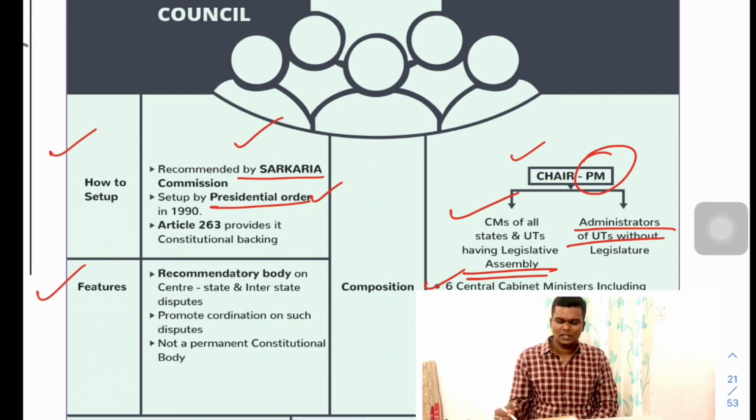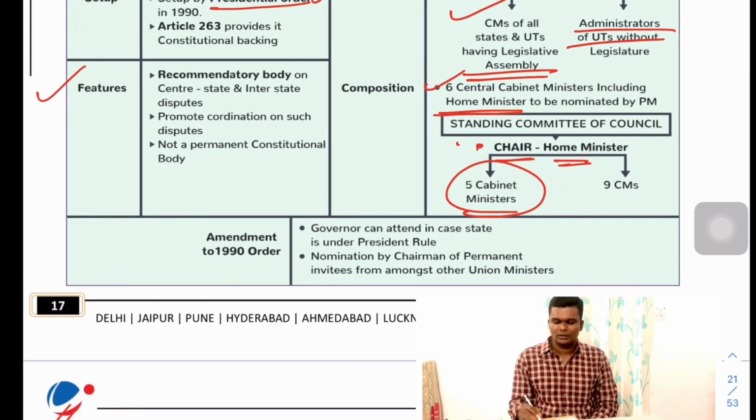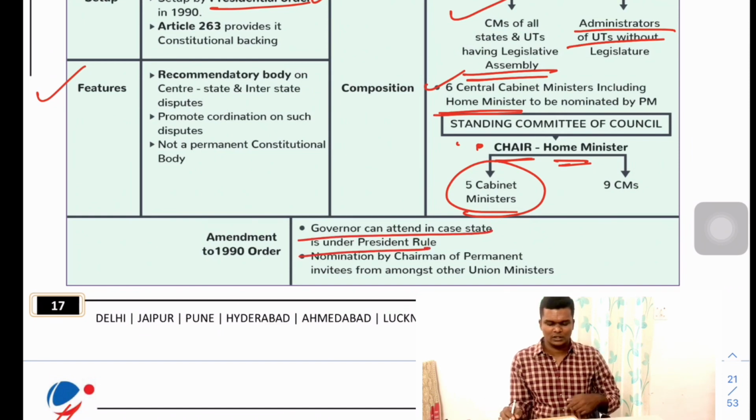And there will be 6 central cabinet ministers, including the Home Minister. There are certain provisions which specifically mention which minister is to be included. Fine. The standing committee of the council consists of the Home Minister as chairman and 5 other cabinet ministers.